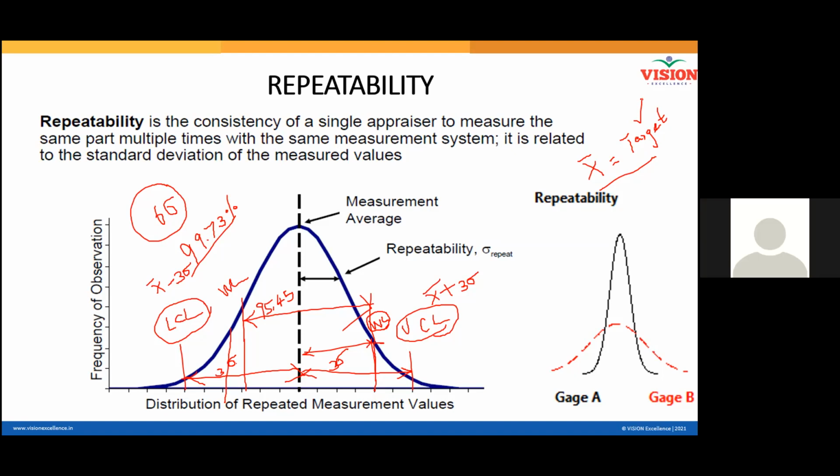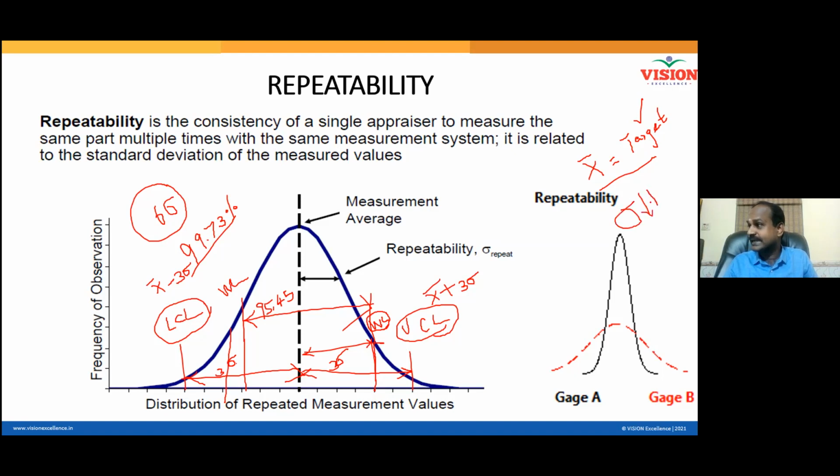If you want everything on target, your standard deviation should be as low as possible. Do you understand? If I reduce the standard deviation as low as possible, my curve, instead of looking like a red, will look like a black. Further reducing the standard deviation will look like this.